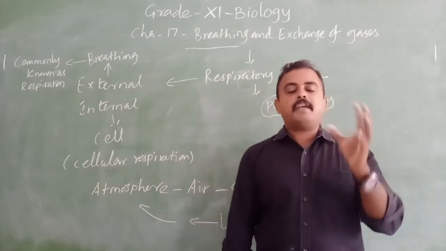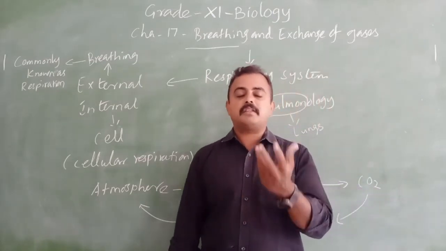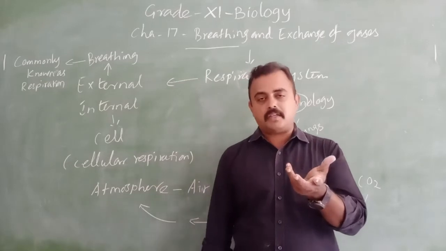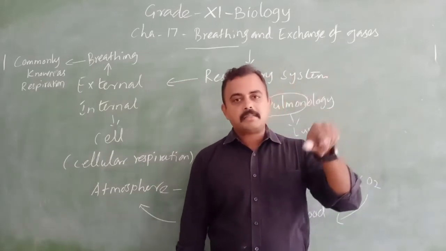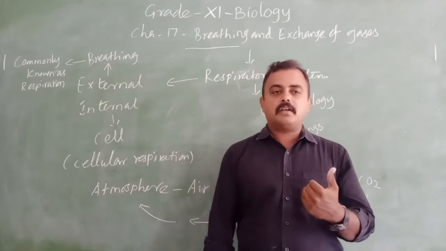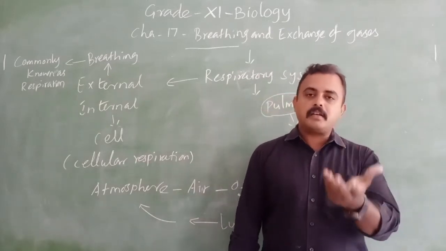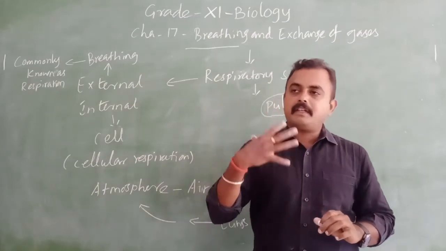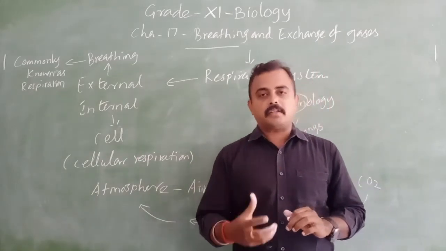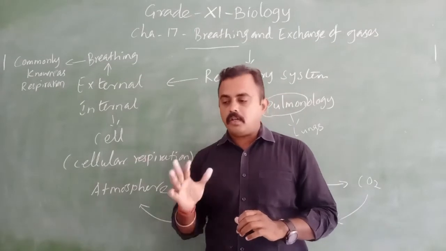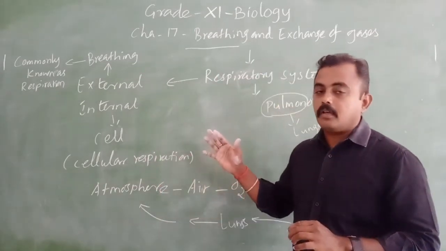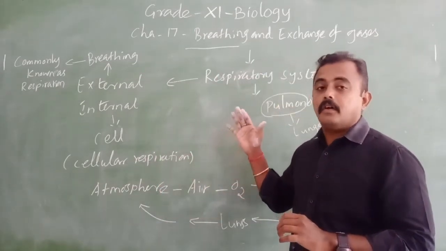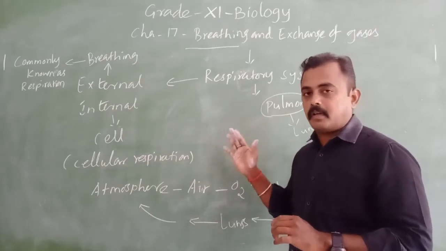Even the surface area, for example, amoeba. In the plasma membrane, it is getting oxygen and releasing carbon dioxide by diffusion. So we have different kinds of respiratory organs that we are going to see. What are the animals using different kinds of respiratory organs? We will see now.